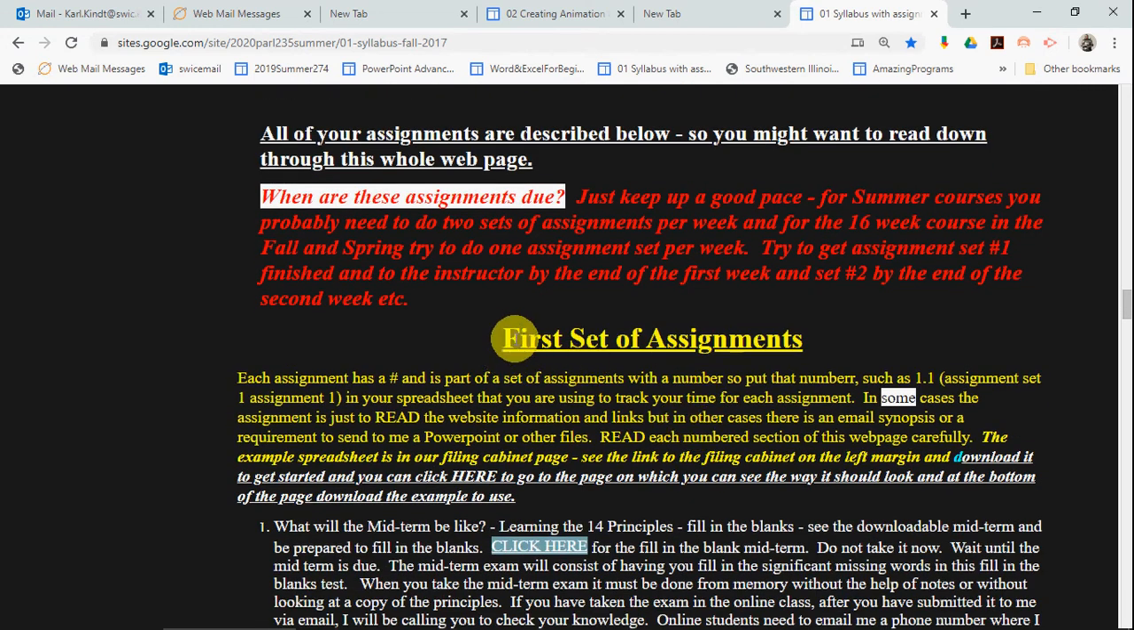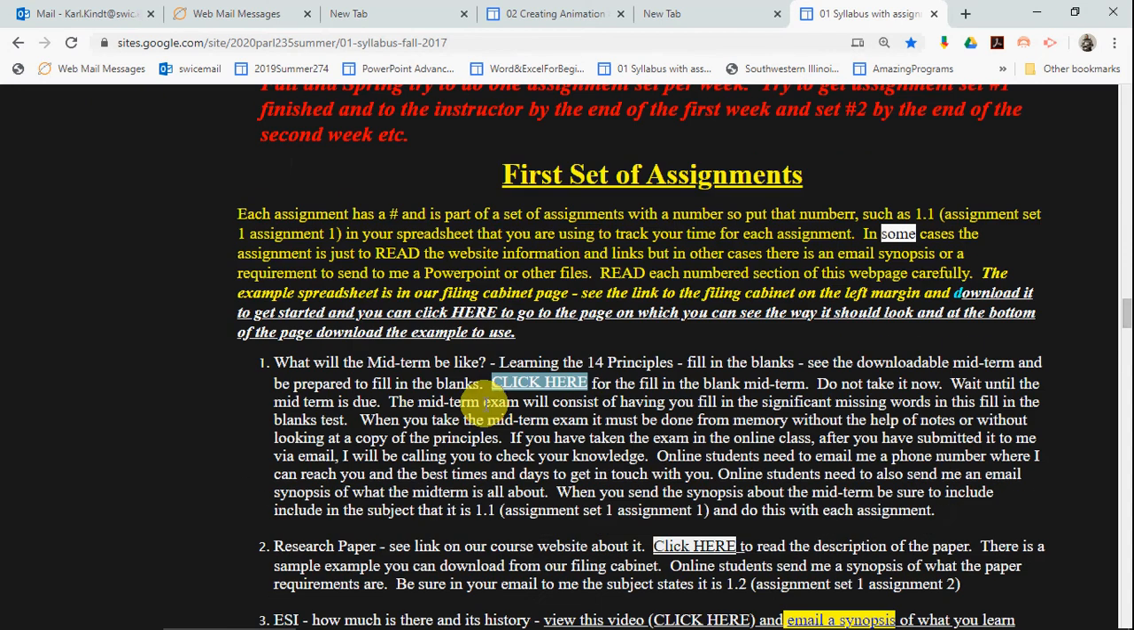So here, first set of assignments, all right? So each assignment has a number and is a part of a set. So for example, this is first set of assignments. Here's assignment number 1. That's 1.1 when you email it to me. What will the midterm be like? And this explains it here. And then there's a link here that takes you to the fill in the blank assignment.